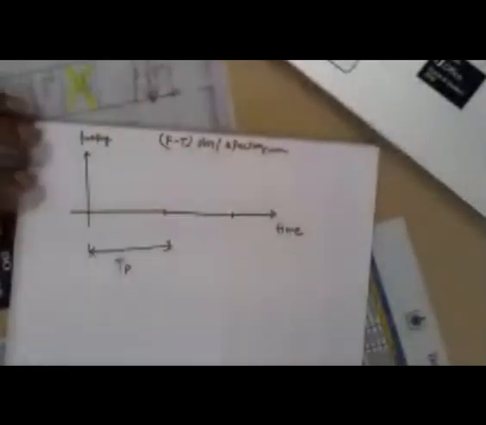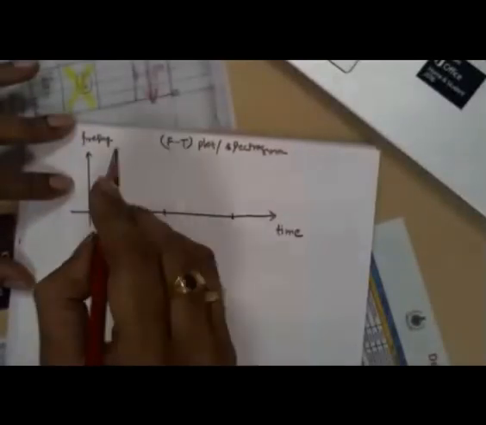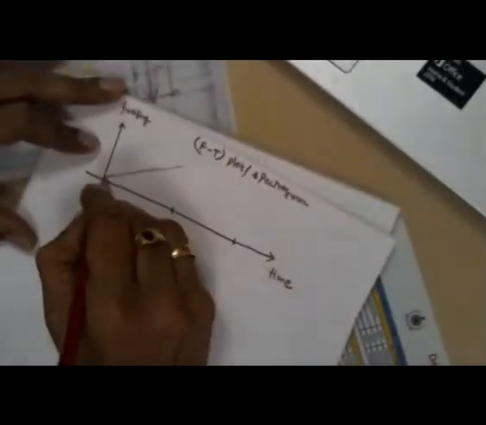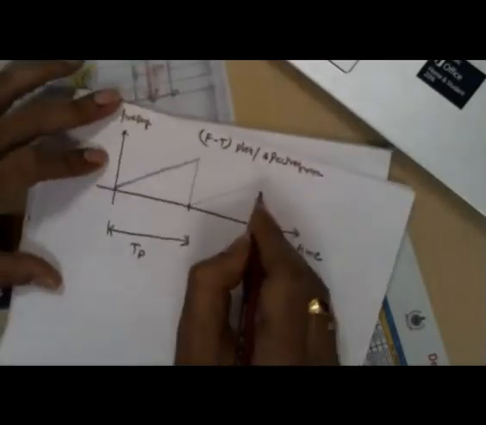Pulse time. This is the pulse time now. So the V tune is something like that. Suppose we are applying the V tune. V tune may be something like this. For example, we are sending the V tune something like this. I am making it 0. Again, I am making it high. I am bringing it down to 0. And I am continuing now. This is the V tune now, right?